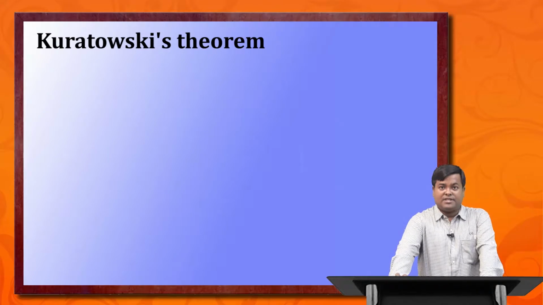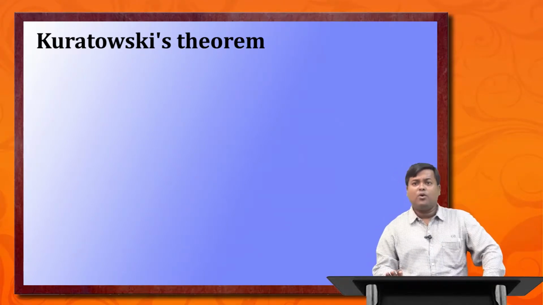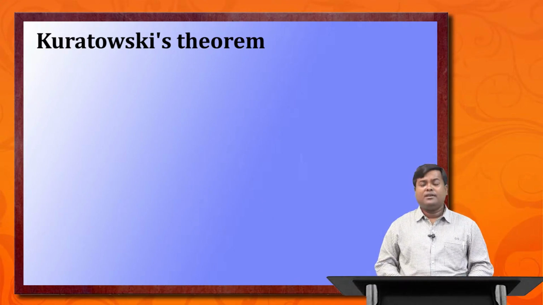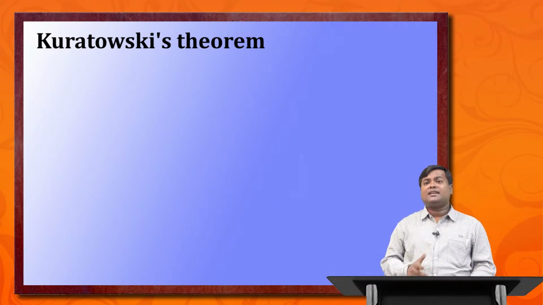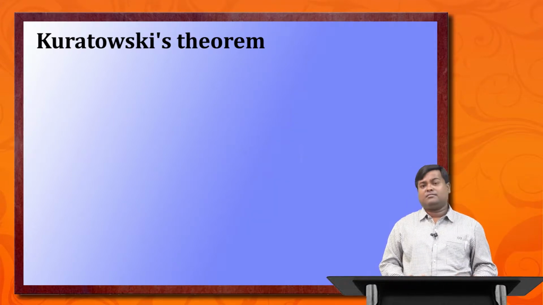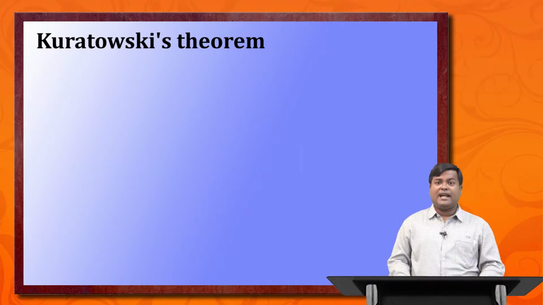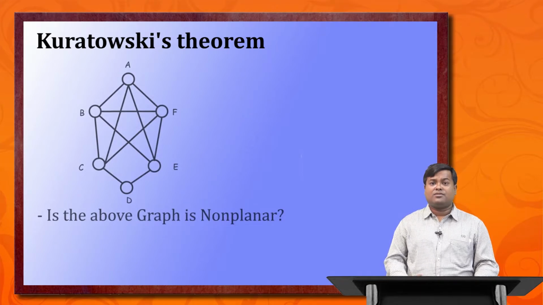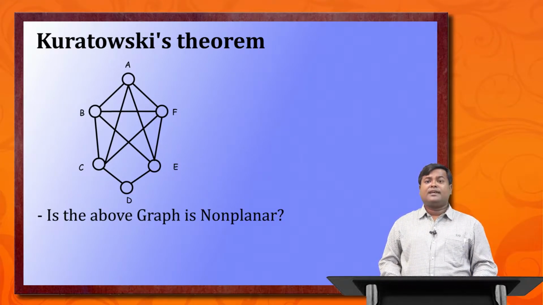The second topic is Kuratowski's theorem, let's start that. Our whole objective is to find a set which is larger than the previous Venn diagram. We need to check whether there is any such set which is beyond the previous Venn diagram, so that is what we are searching for. The first question is: is the given graph non-planar?